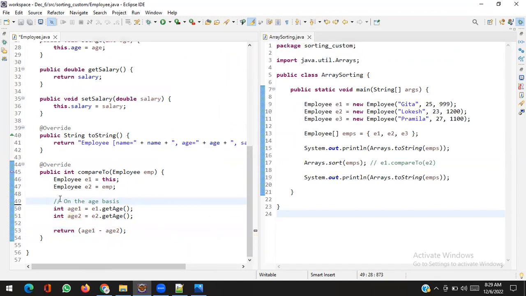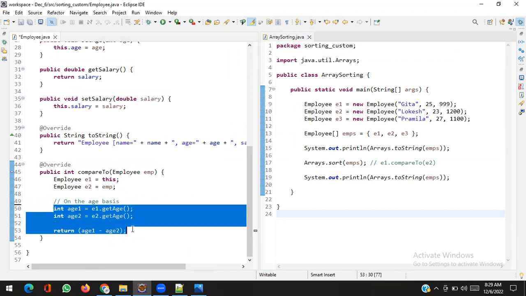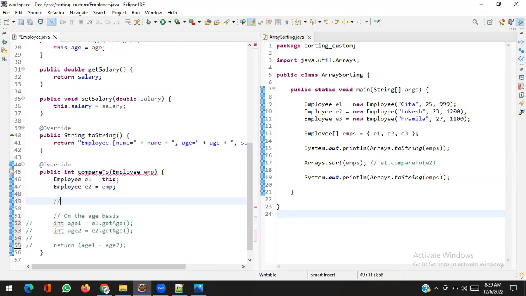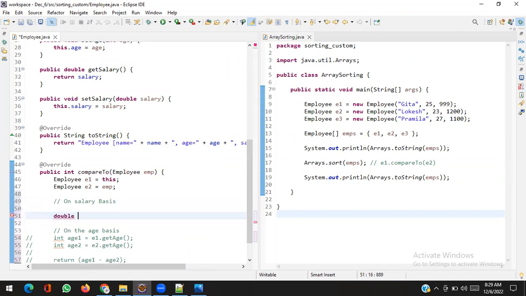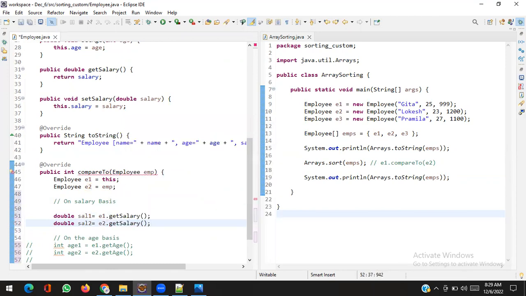Okay, no worries. Just comment out this code, and I'm going to use the salary part, so on salary basis. Let's take the salary first, and we know that salary is double. Double salary1 equal to e1.getSalary, double salary2 equal to e2.getSalary.